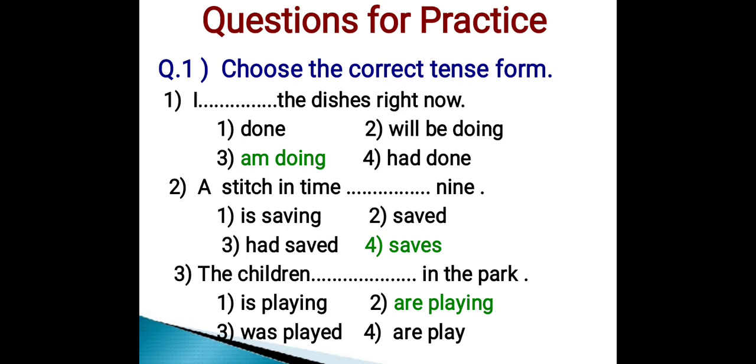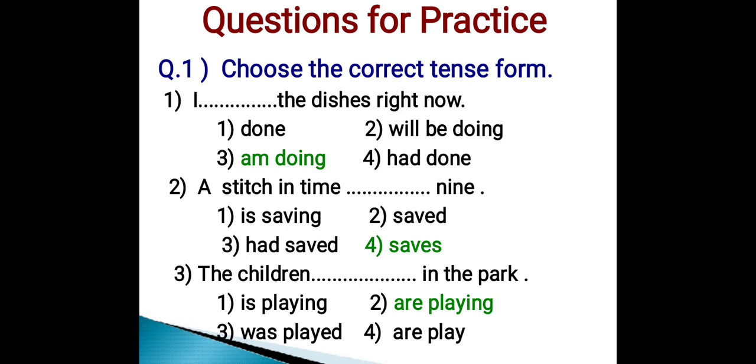Next sentence. A stitch in time dash dash 9. Options are: is saving, saved, had saved, saves. Out of these 4 options, option number 4, that is saves, is the correct tense form to fill in the blank. Hence, the correct answer is option number 4.